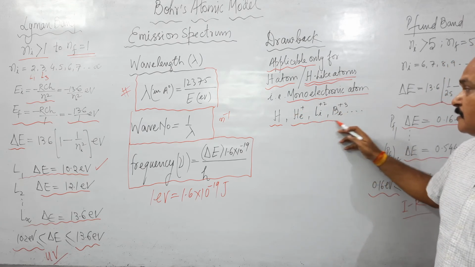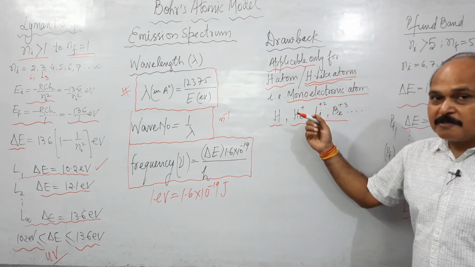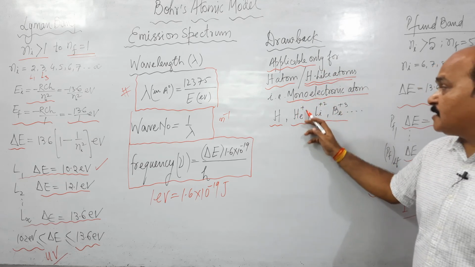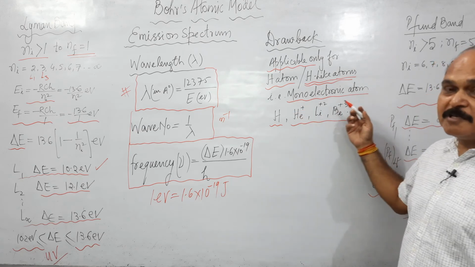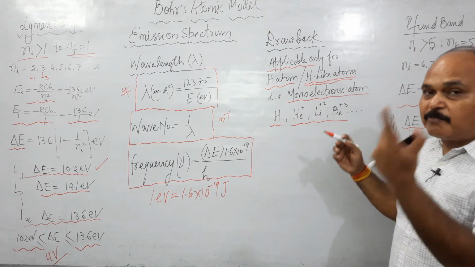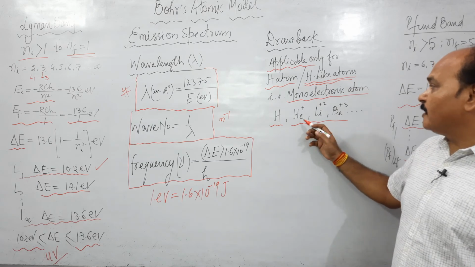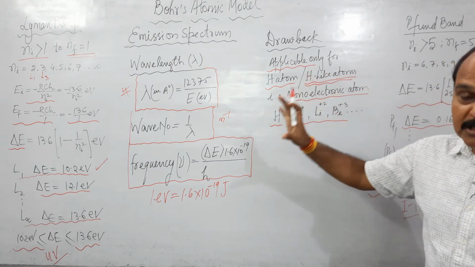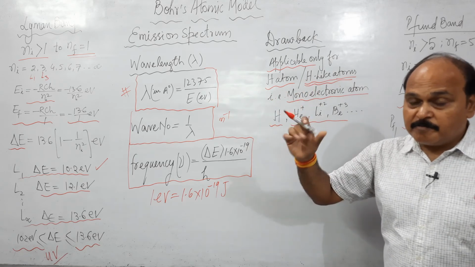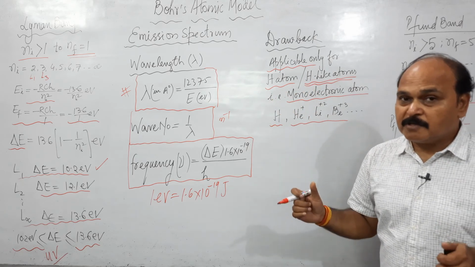Cations. We know in helium there are 2 electrons. If we remove 1 electron, what do we get? He plus cation. Lithium there are 3 electrons. Beryllium there are 4 electrons. If we remove all the electrons except 1, what do we get? We get monoelectronic atom, and only for these atoms this model is applicable. This is the major drawback of this particular model.